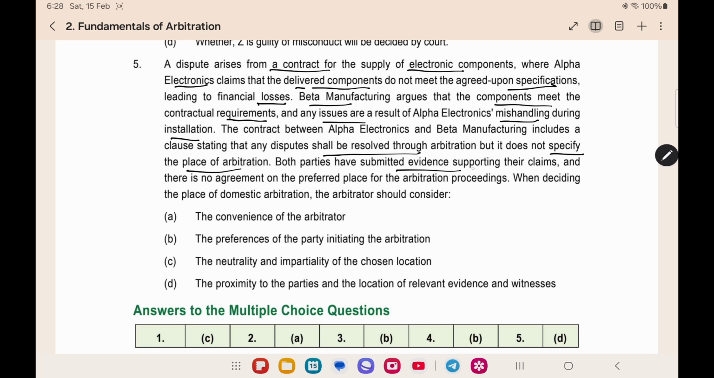Both parties have submitted evidence supporting their claims and there is no agreement on the preferred place for arbitration. When deciding the place for domestic arbitration, what should the arbitrator consider, how should the arbitrator decide the place of arbitration, that is what they are asking. Here, since there is no prior agreement, the arbitrator should consider the evidence, witnesses and the proximity of the location for deciding the place of arbitration. He should not decide it as per the convenience of the arbitrator or preference of the party.